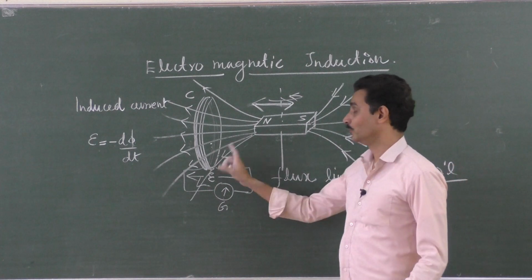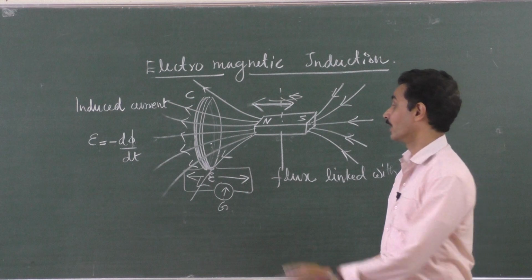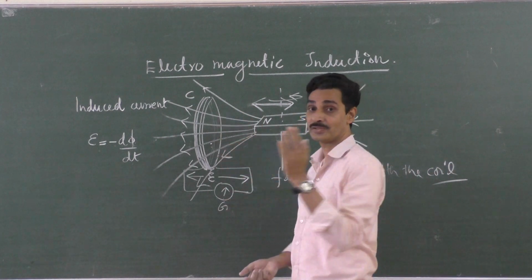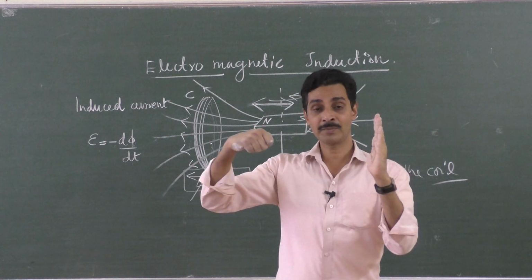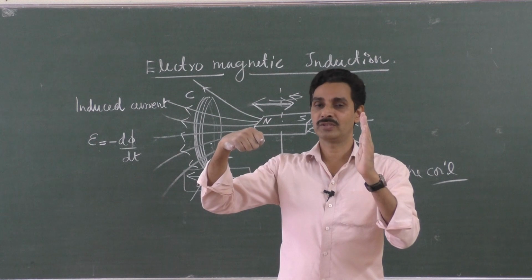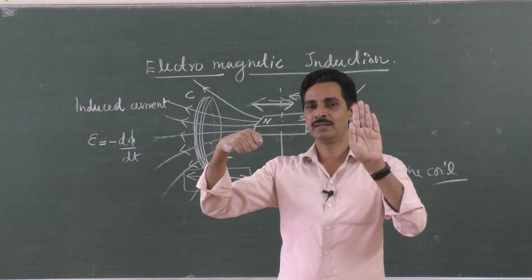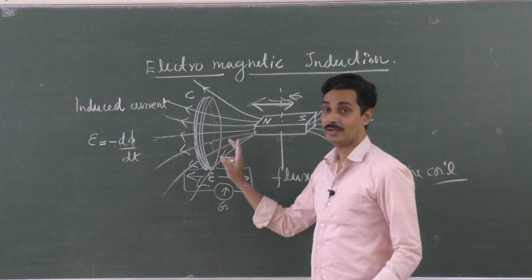Either move the magnet, move the coil, rotate the magnet. That is also possible. Rotate the coil. That is also possible. Keep the torch, rotate the book. When the book is like this, maximum light falls on the book. Turn it, minimum light. Maximum, minimum, maximum, minimum. So you can turn the coil.